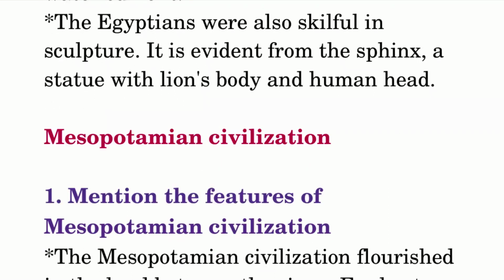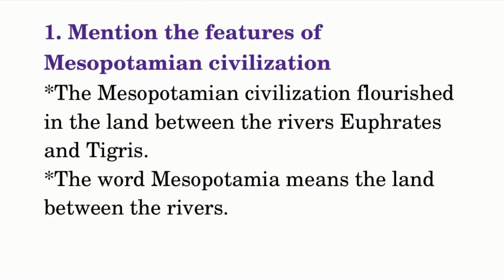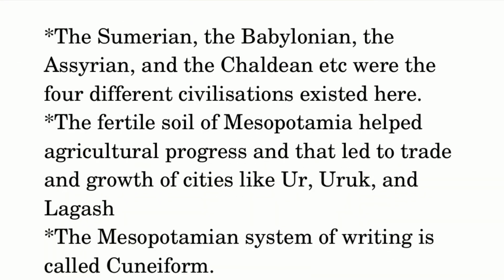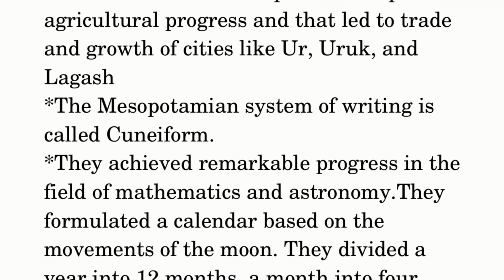Mesopotamian civilization. Mention the features of Mesopotamian civilization. The Mesopotamian civilization flourished in the land between the rivers Euphrates and Tigris. The word Mesopotamia means the land between the rivers. The Sumerian, the Babylonian, the Assyrian, and the Chaldean, etc. were the four different civilizations that existed here. The fertile soil of Mesopotamia helped agricultural progress, and that led to trade and growth of cities like Ur, Uruk, and Lagash. The Mesopotamian system of writing is called Cuneiform.